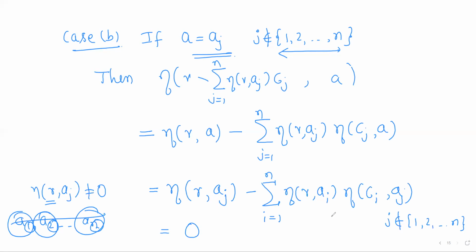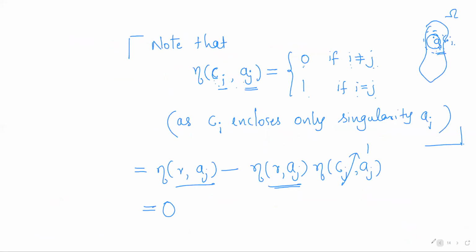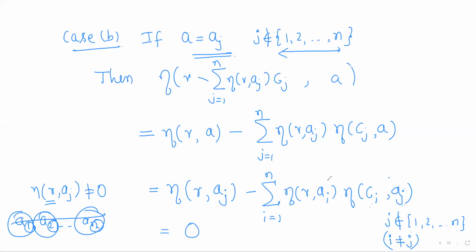And now, i is running from 1 to n, and j is different from 1 to n. So i will never be equal to j. So i is not equal to j. Whenever i matches with j, only then this index will be 1, and for all the rest of the cases it is 0. We have seen that earlier. The same idea: as i is not equal to j, each of the indices will be 0. So the summation will be 0. In this case also we'll get 0 only.